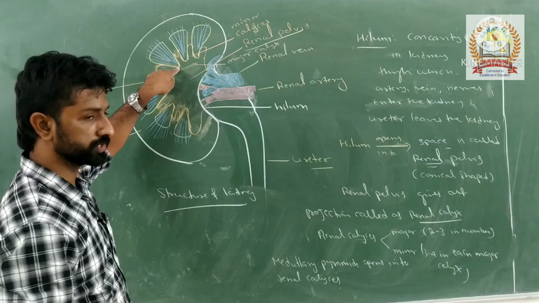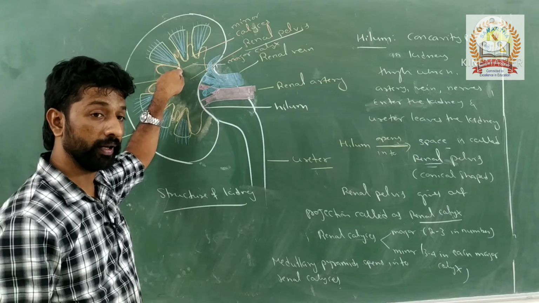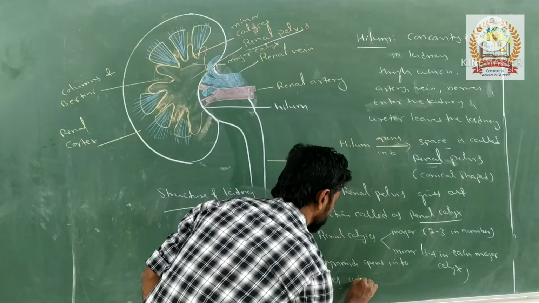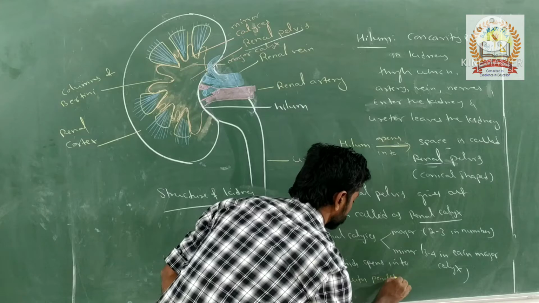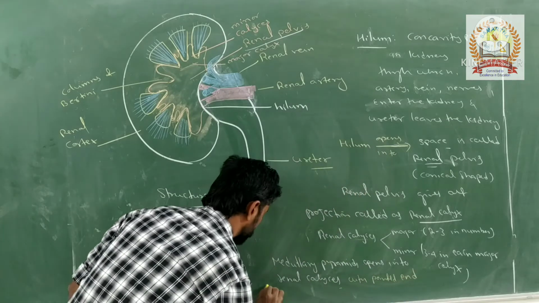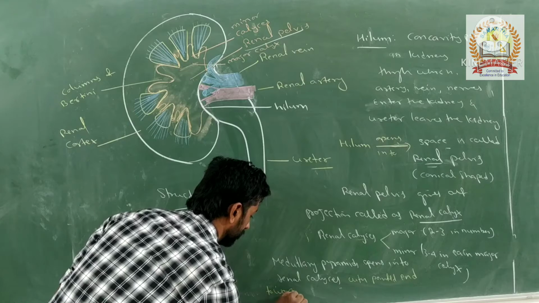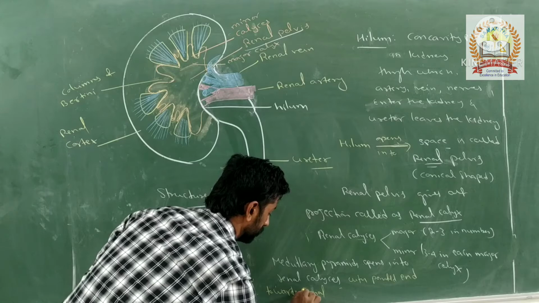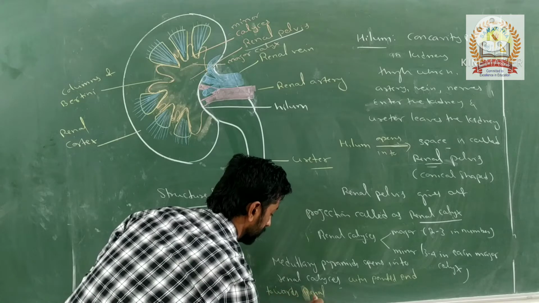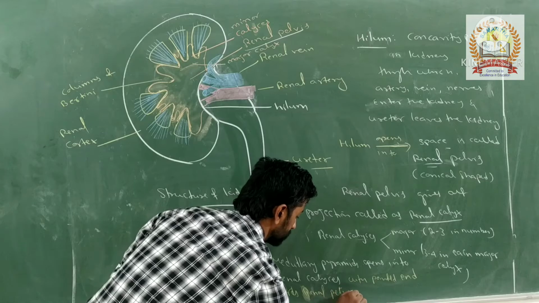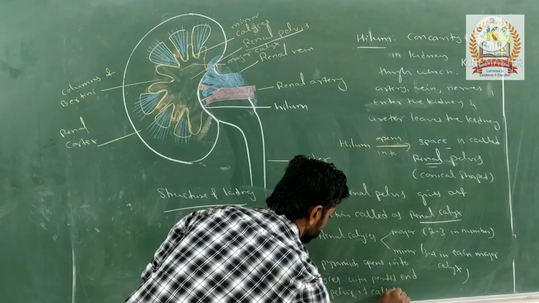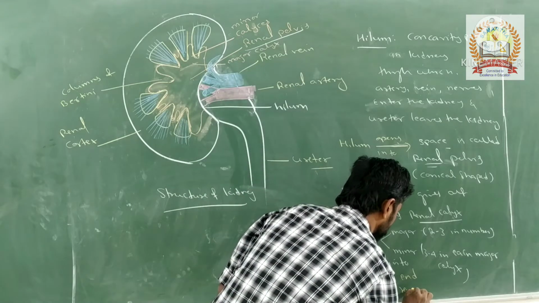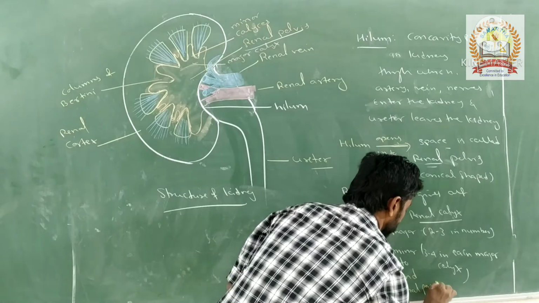Their pointed end, which is directed towards the renal pelvis, is called the renal papilla.